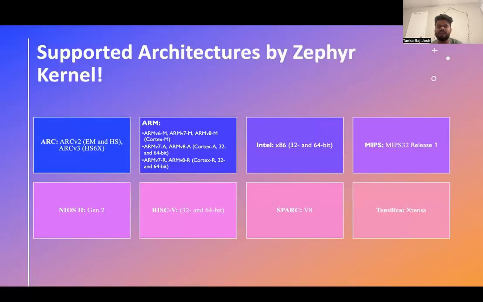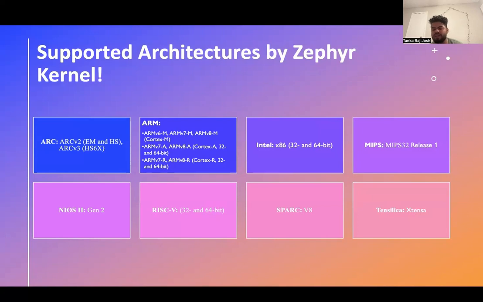As we already said, it supports multiple architectures. For ARC, version 2 and version 3, and it supports ARM version 6, version 7, and version 8. For Intel, it supports x86, 32-bit and 64-bit. It also supports multiple RISC processors, MIPS, and others.